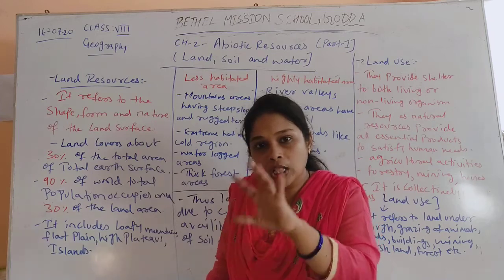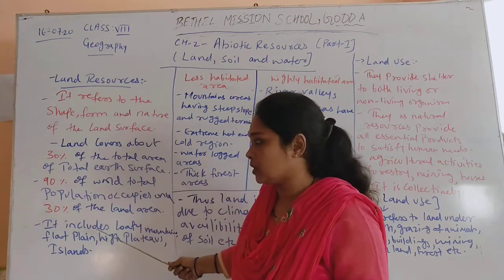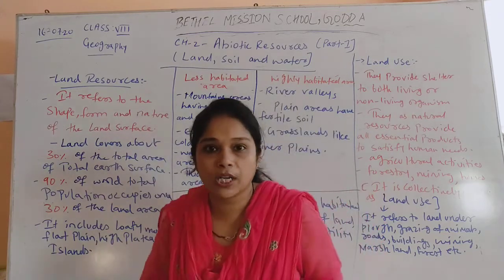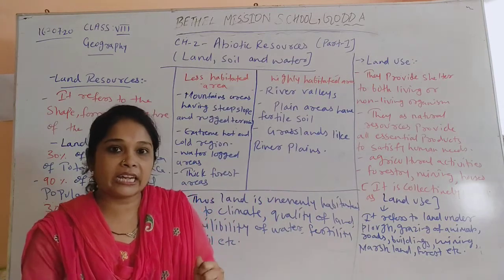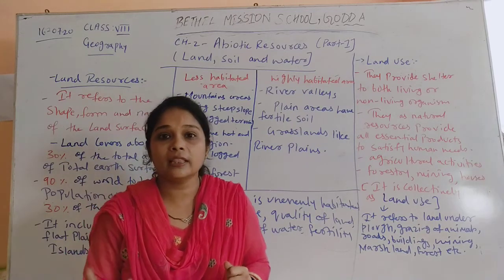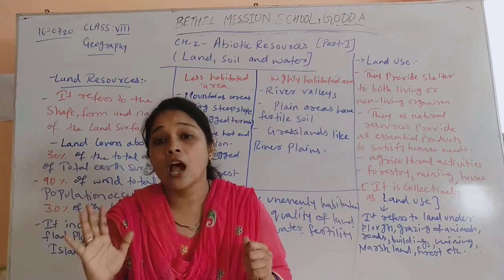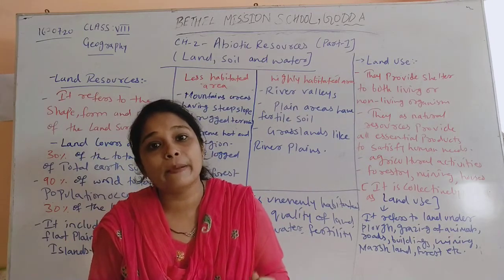So all these come under the earth surface of the land, which is 30% of the total area. I hope you have understood that 30% of the land area of the earth is used by 90% of our population, and that 30% of land comprises many different kinds of islands, mountains, hill stations, plateaus, and plain areas.